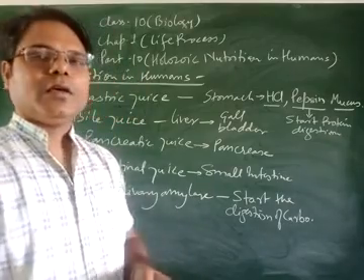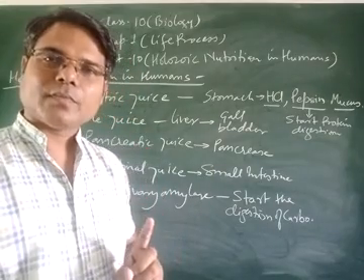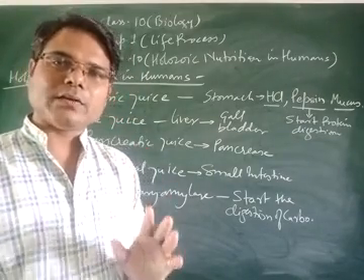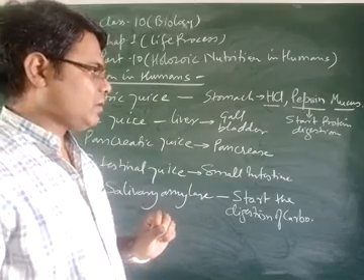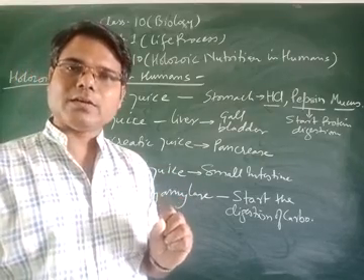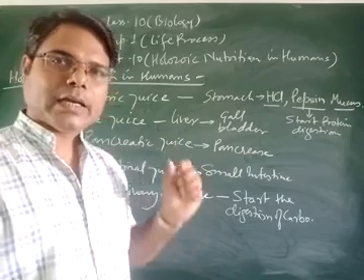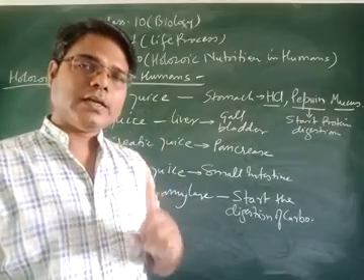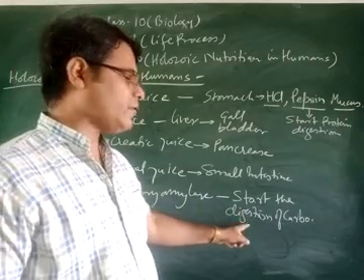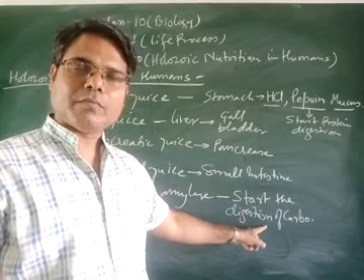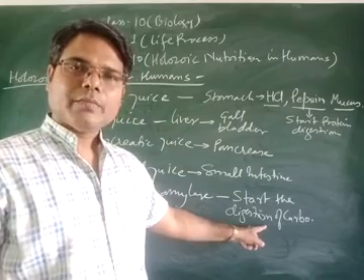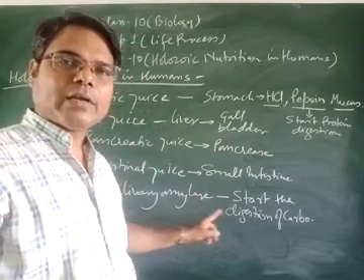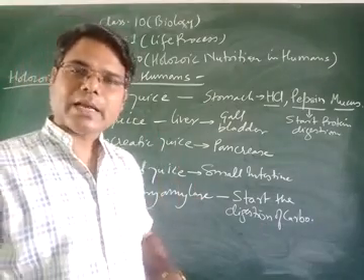Students, clearly note and pay your full attention, because this is a very important lecture related to digestion in human beings. First, digestion of carbohydrate starts from the mouth because of the presence of salivary amylase in the saliva.